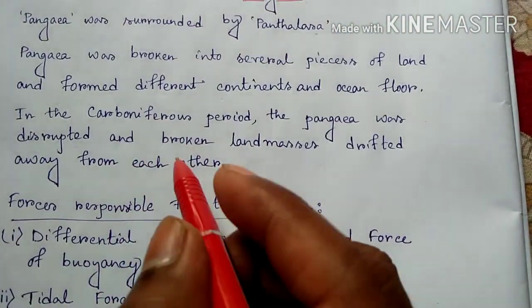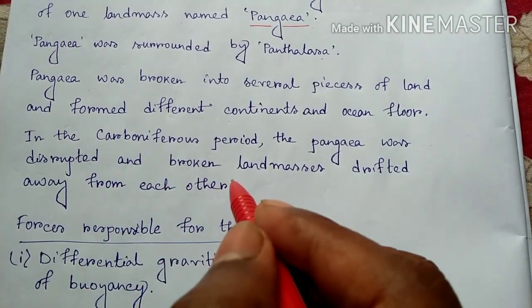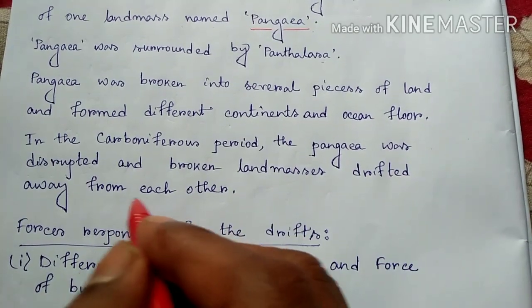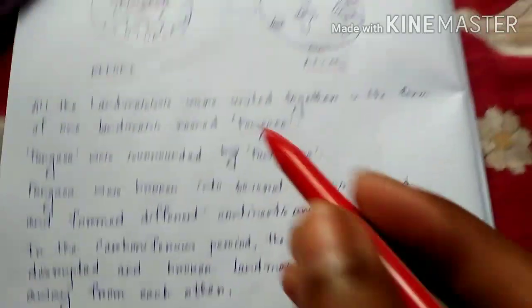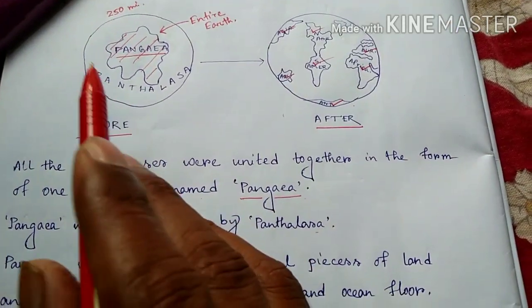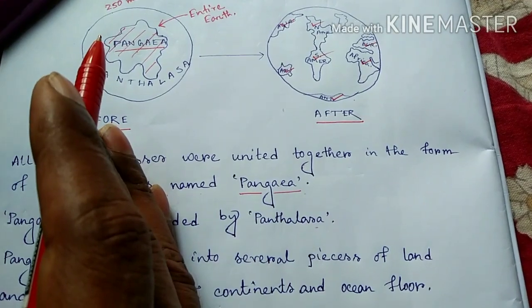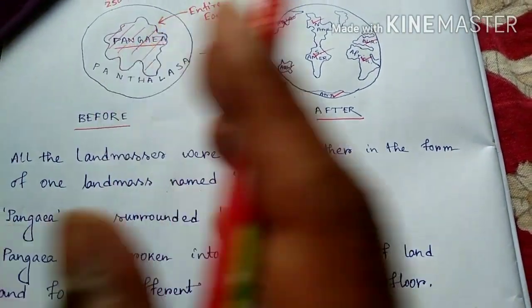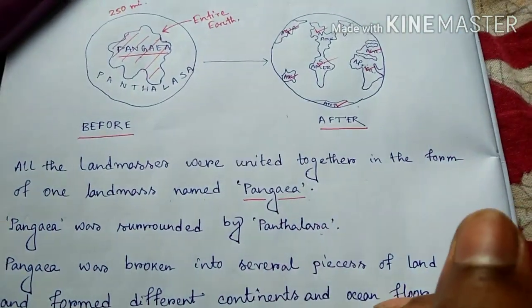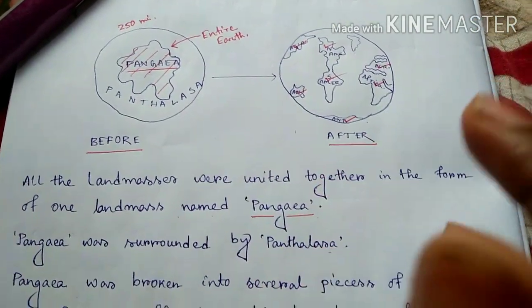In the Carboniferous period, Pangaea was disrupted and the broken landmasses drifted away from each other. Initially, Pangaea divided into two parts.